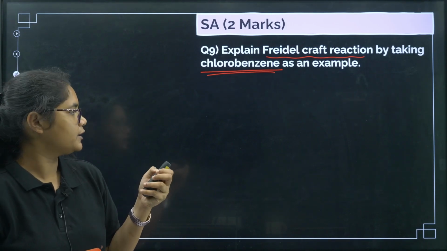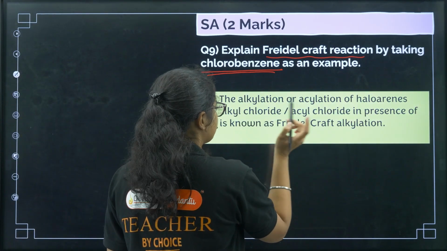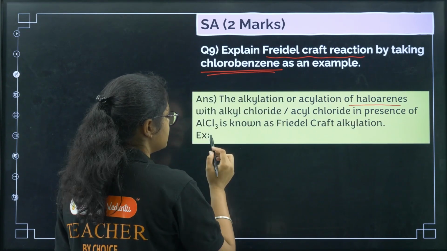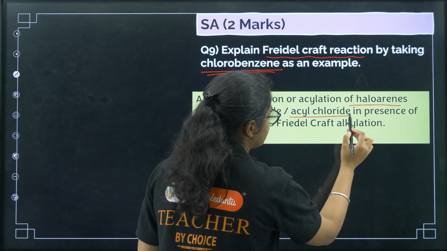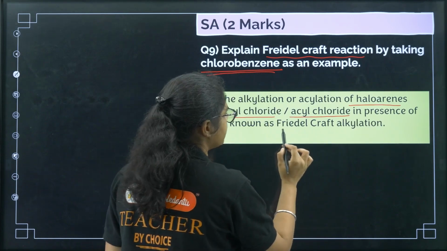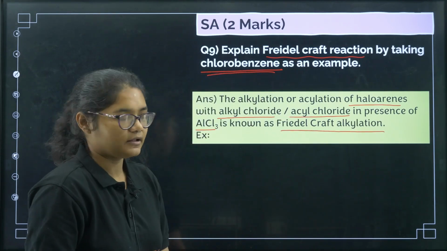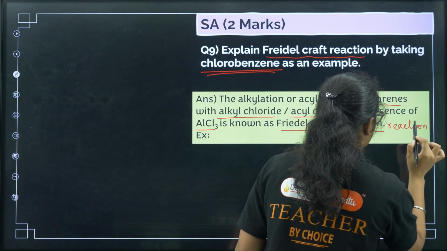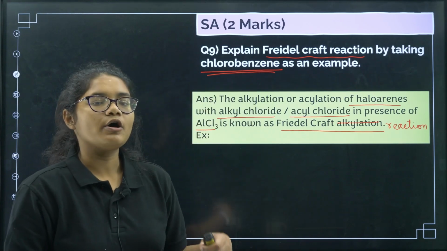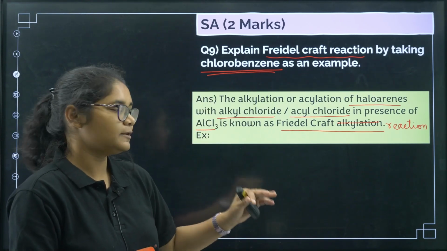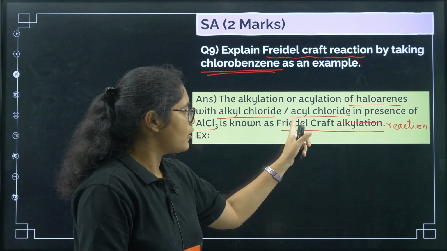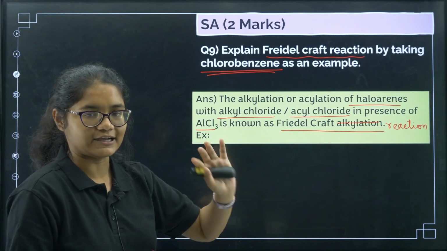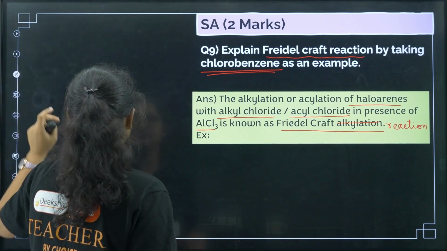Here the definition we can write in one line: the alkylation or acylation of haloarenes with alkyl chloride or acyl chloride in presence of AlCl3 is known as Friedel-Crafts reaction. Now just you can put the reaction like this.